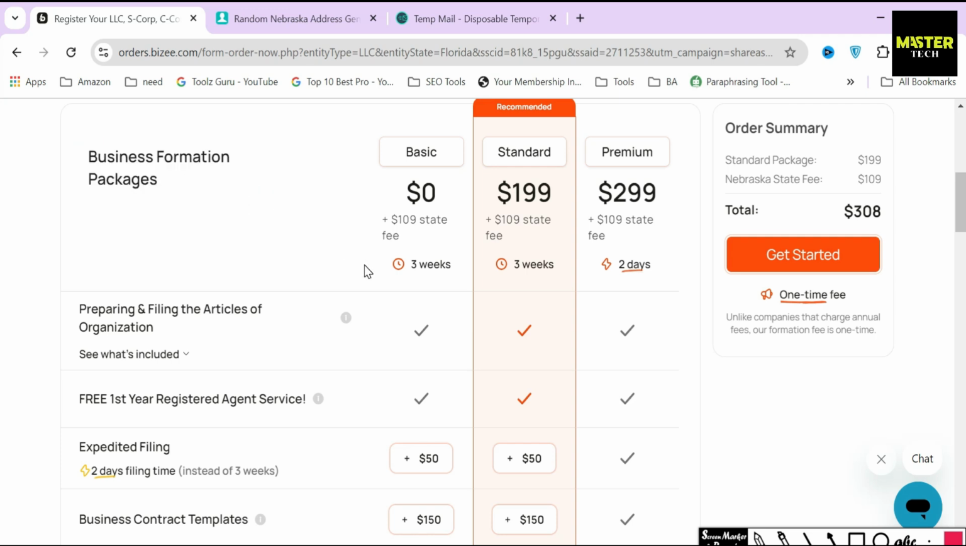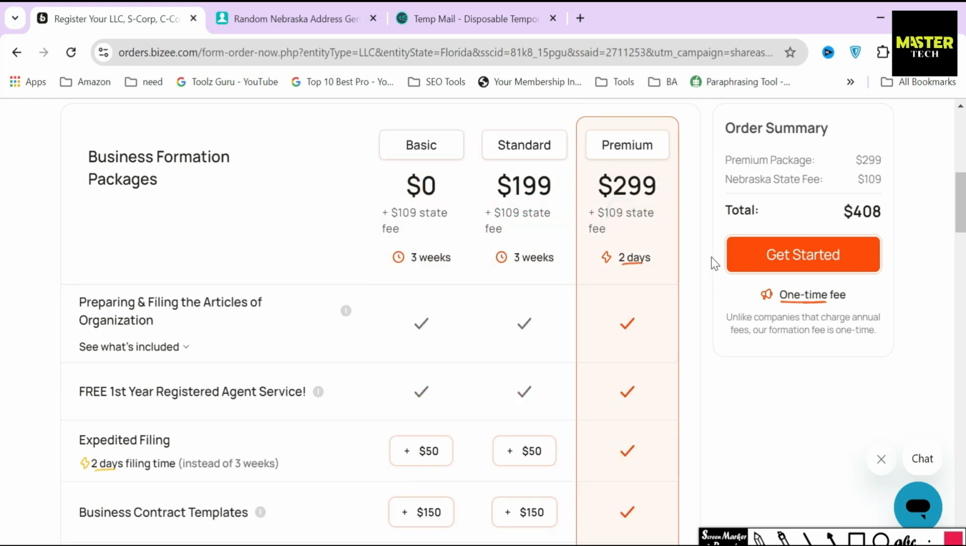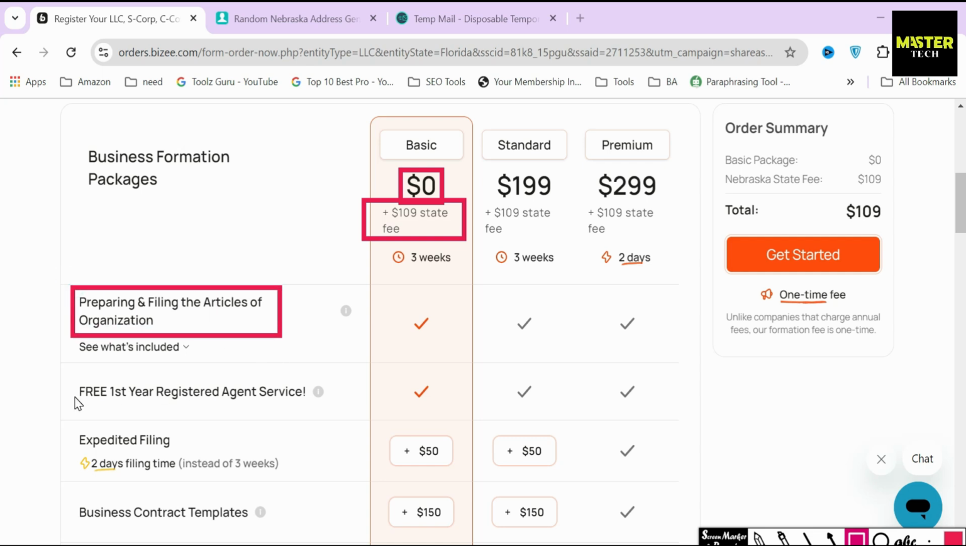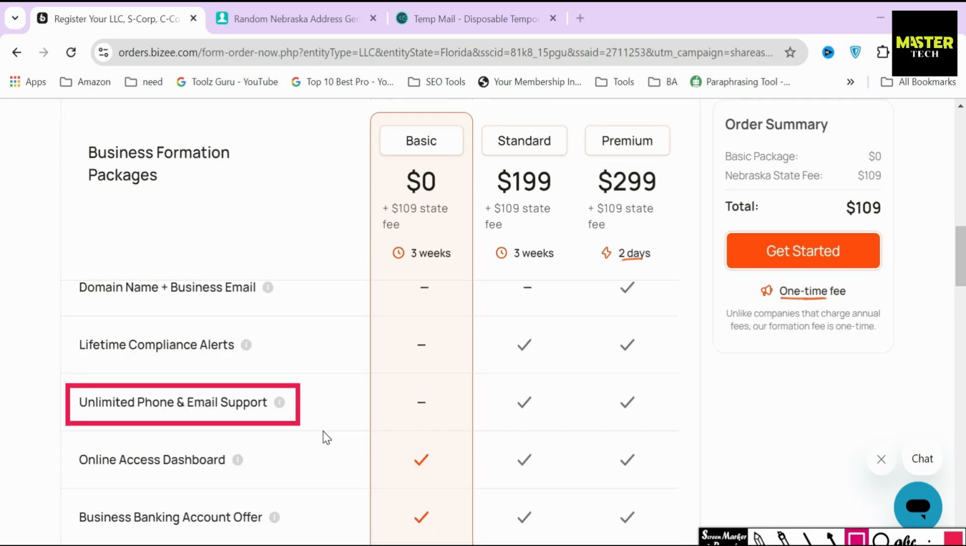Like other states, Nebraska also has 3 different plans, which are Basic, Standard, and Premium, and the price of the 3 packages is different, which I'm going to explain why. Basic package is the cheapest option out of the 3, and this is the package where BZ charges $0 for their service. If you select this option, you simply need to pay the $109 state filing fee that you have to pay anyway if you file manually. Some of the extra services that are included in this package are preparing and filing the articles of organization, unlimited name searches, free registered agent for 1 year, and unlimited phone and email support.